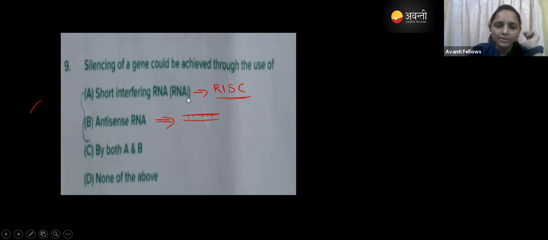So by that method also, the silencing will happen. So both option A and option B are correct, so option C is the correct answer. Not only the antisense, not only RNA interference, both A and B is the correct answer.